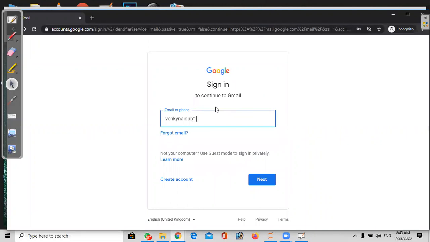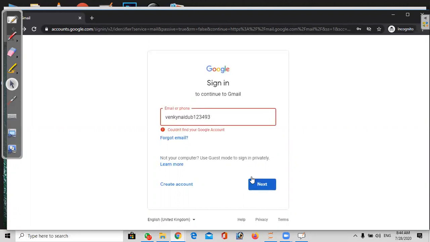I just added some 1 2 3, or some 4 5 6, which you don't have. See here, it itself says it's wrong: couldn't find any Google account. That means it's automatically checking with the existing Google database. If it does not exist, it simply gives that message, and immediately it gives the options: forgot mail ID, learn more, or create account.